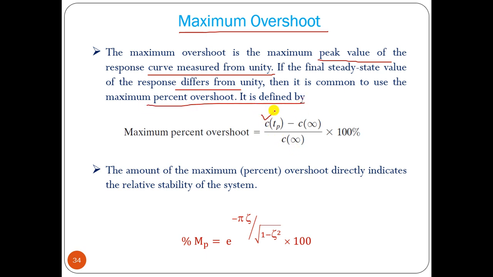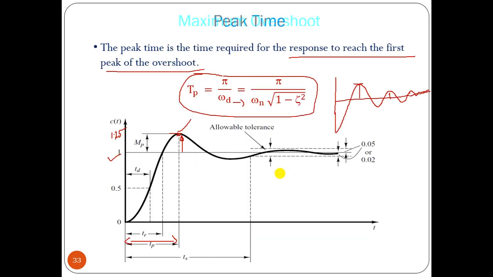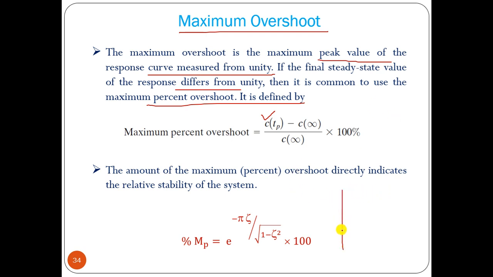Say the steady state value is not unity but some other value, for example 2, which is C infinity, and at Tp it reaches 2.2. Then it is 2.2 minus 2, divided by 2, into 100 percent, which gives the maximum overshoot percentage.